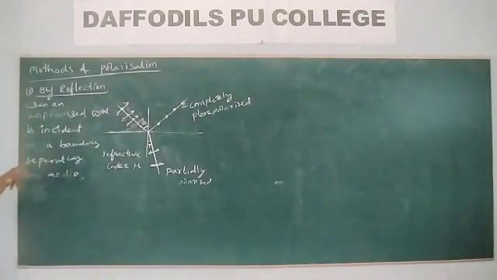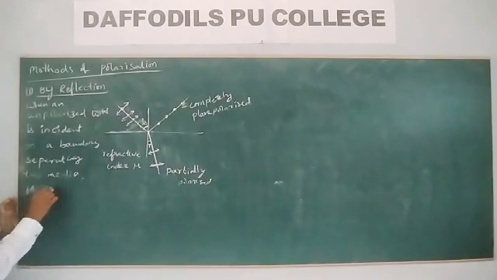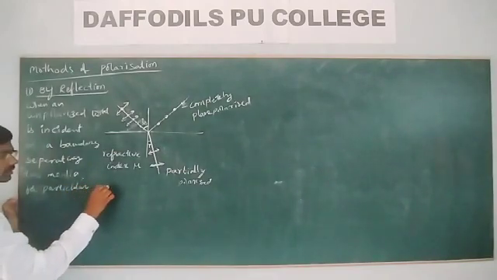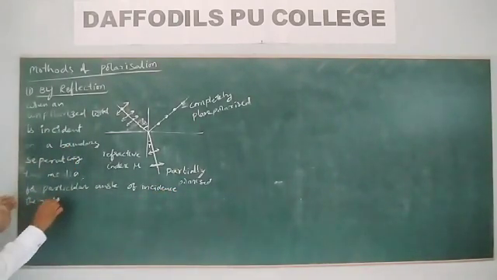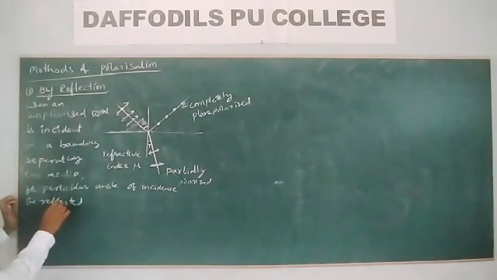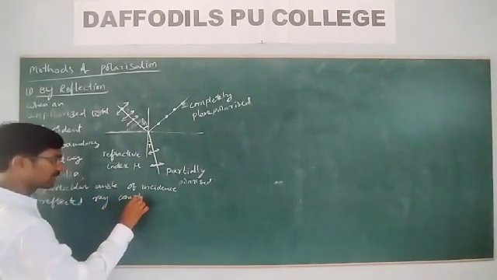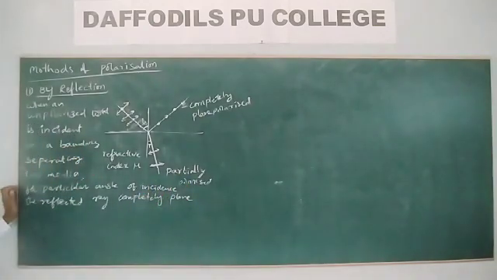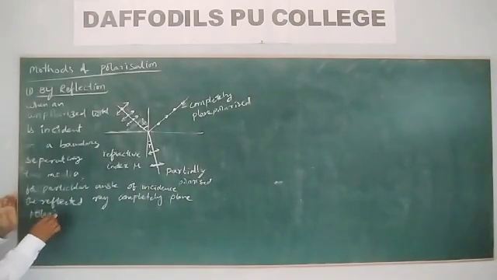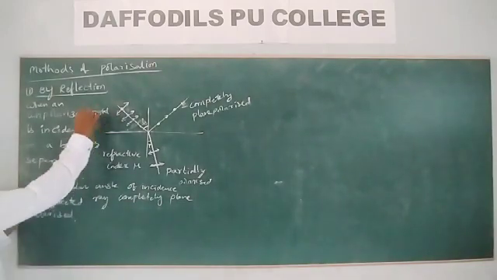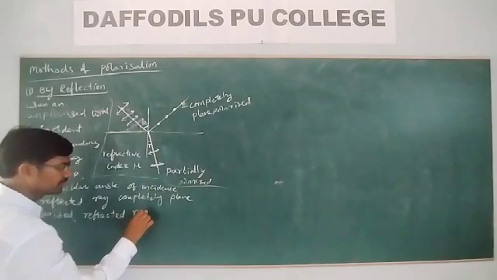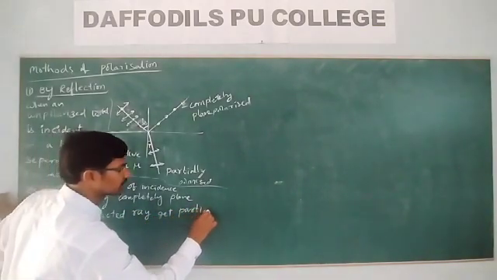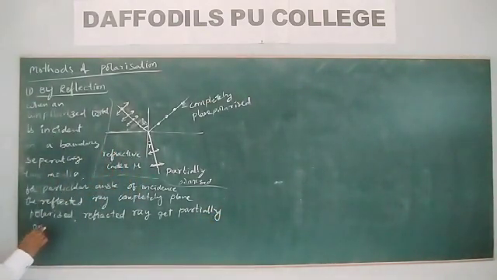So when an unpolarized light is incident on a boundary separating two media, for a particular angle of incidence the reflected ray is completely plane polarized, whereas the refracted ray gets partially polarized.